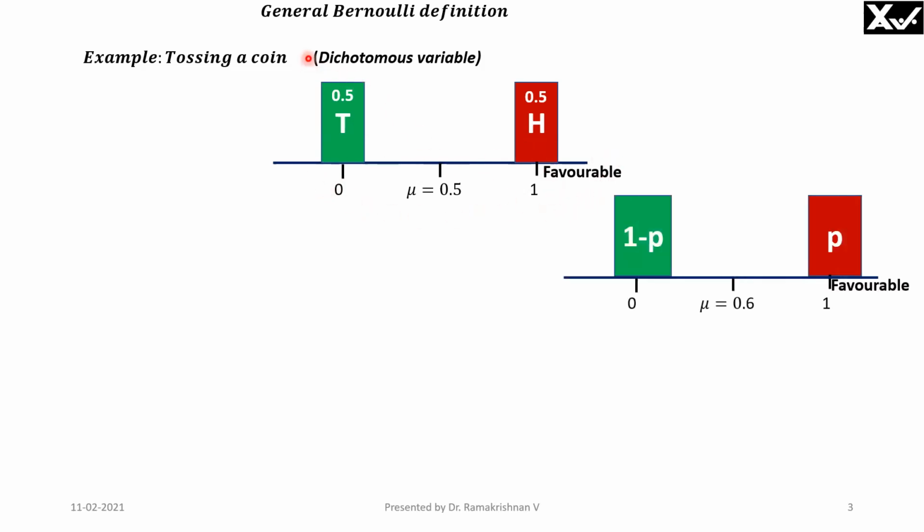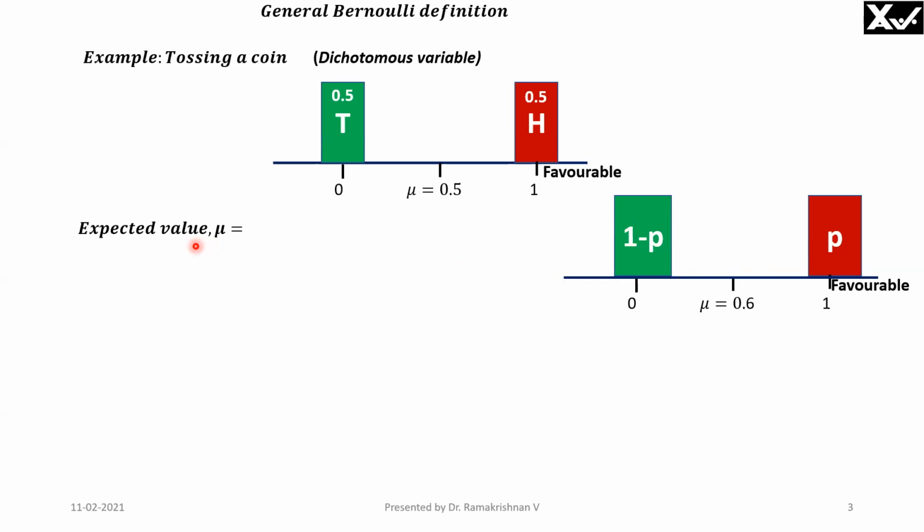Let us take a general Bernoulli trial. Here, the probability of occurrence of a favorable event be P. Then the probability of occurrence of the unfavorable event is 1 minus P, because the total probability is only 1. One of these two will certainly occur.